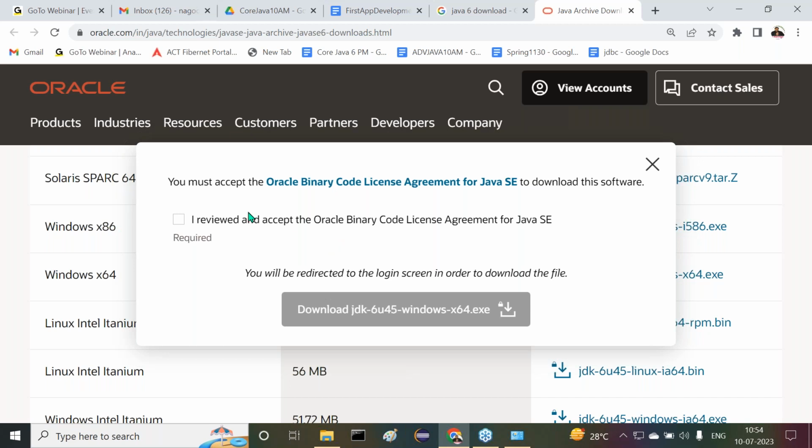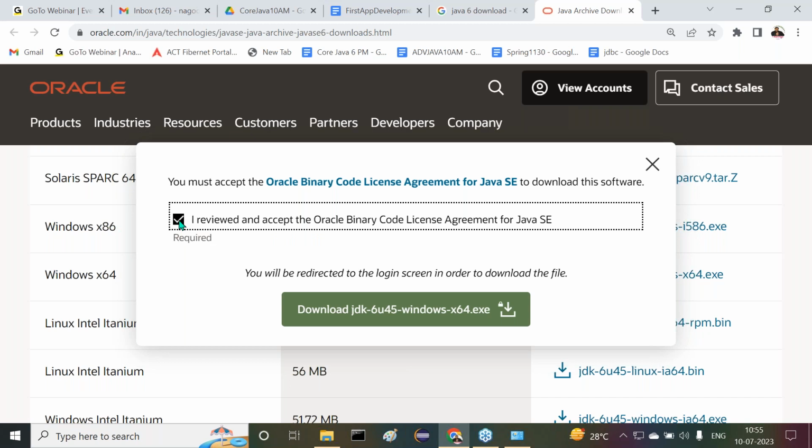When I click on it, you must accept the Oracle binary code license agreement for Java SE to download the software. So simple. Up to now, it's freeware only, especially from the point of view of students. No Oracle team will come to your hostel, no Oracle team will check your systems whether we are using Oracle Java software or not. Don't think too much about it. Directly we can download it.